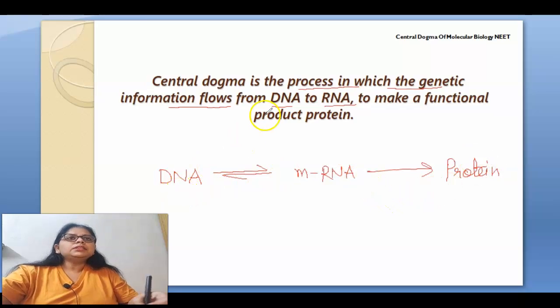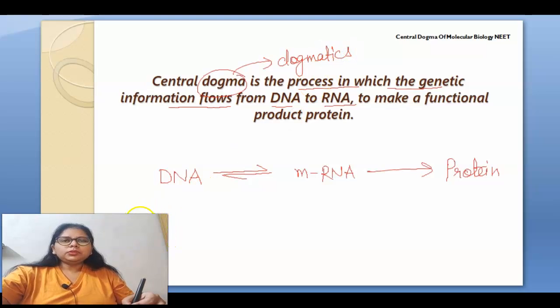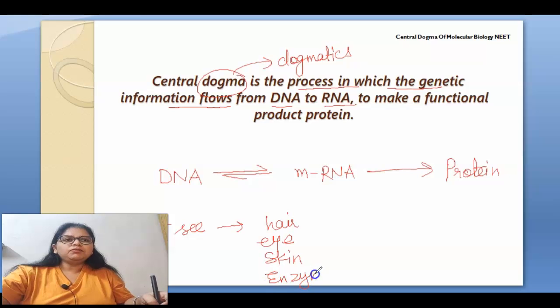So what happens in this dogma? The information is going to transfer, but it is not clearly seen. It is hidden. Dogma simply means dogmatics. What we see today is protein, like hair, eye color, skin, enzymes, antibodies. Everything we see is protein.